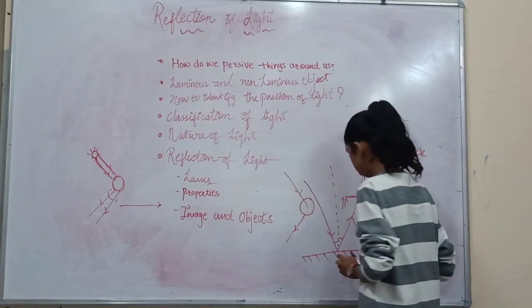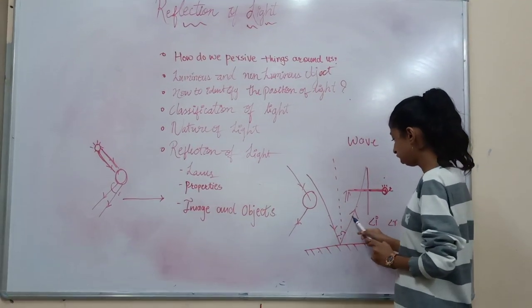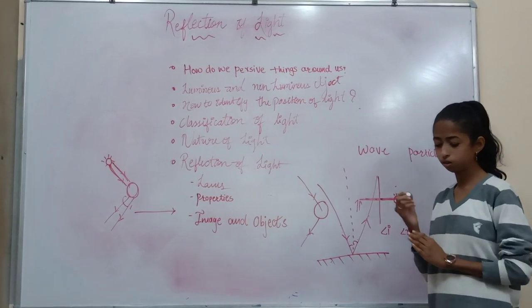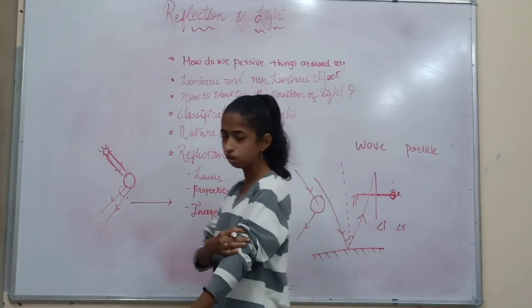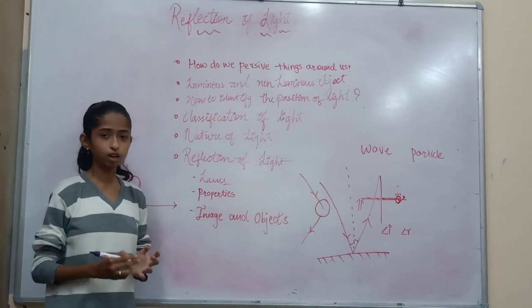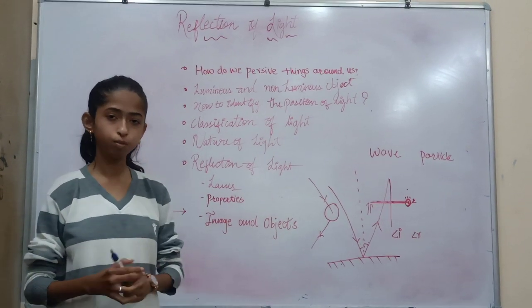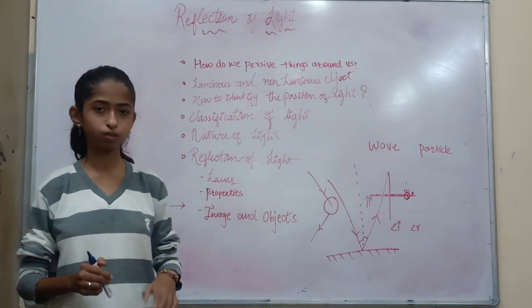So this is a plane mirror, incident ray and the reflected ray. Now we have a clear-cut idea of what reflection and light are. So let's move ahead towards the different types of mirrors and some parts of it.